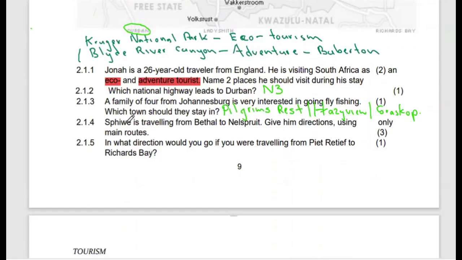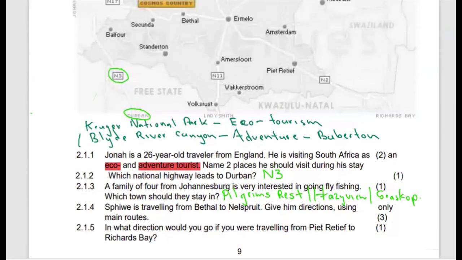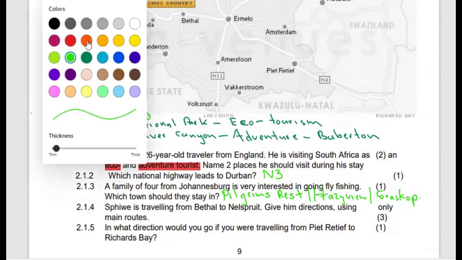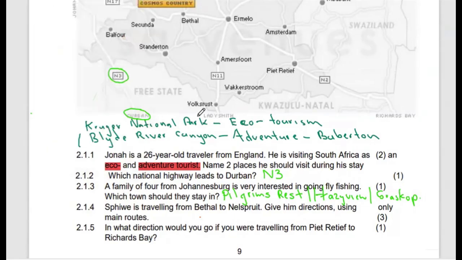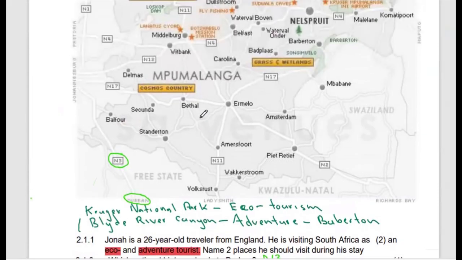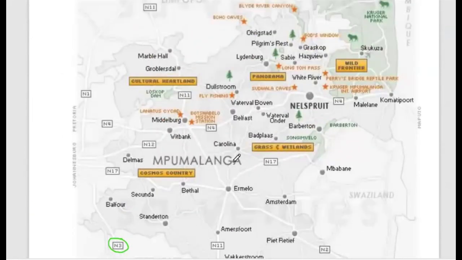Then we also have Siphiwe, who is traveling from Bethal to Nelspruit. Give him directions using only the main routes. So the first thing which we need to do is identify the different towns on the map. The two towns involved here are Bethal and Nelspruit. So we need to first identify where Bethal is and where Nelspruit is. If you look at this, you find that Bethal is here. Then we also have Nelspruit, which is a city which is also there.